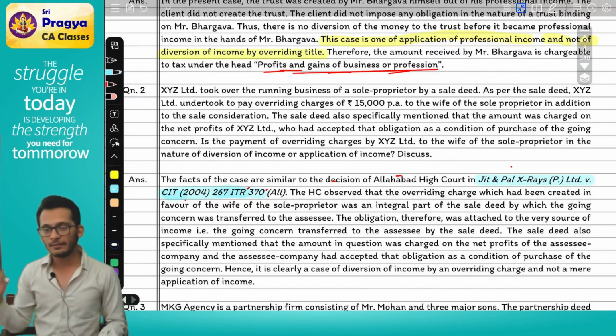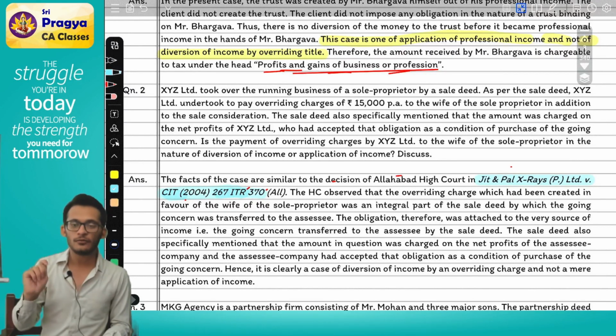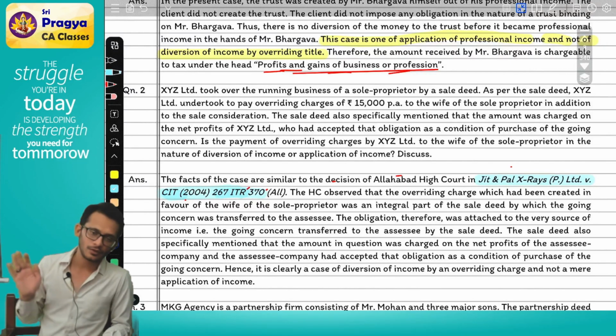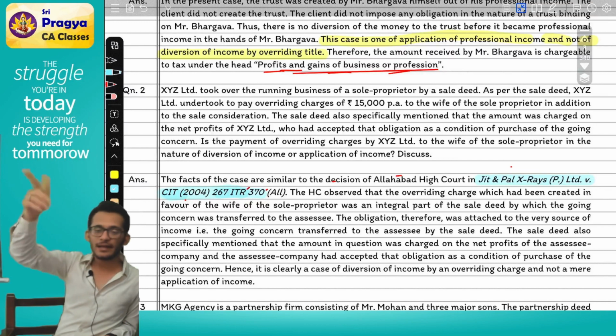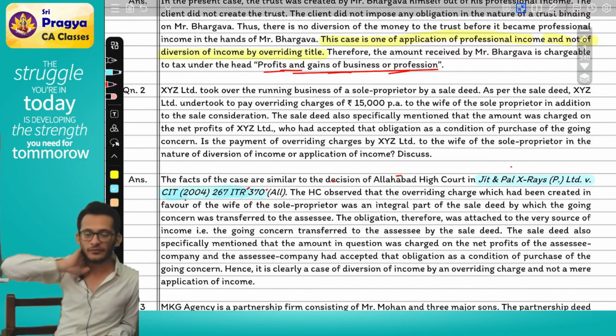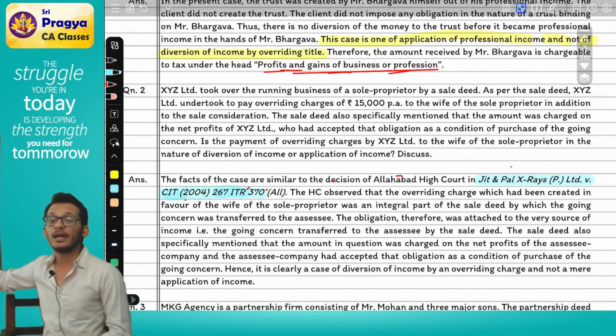This and all will not be there in my book because this is part of the question and answers. So from an exam perspective, do you have to read this? No, you don't have to read this. You only have to read the significant case laws, in the blue color boxes. We will not read these other case laws; we will only understand what they are saying.